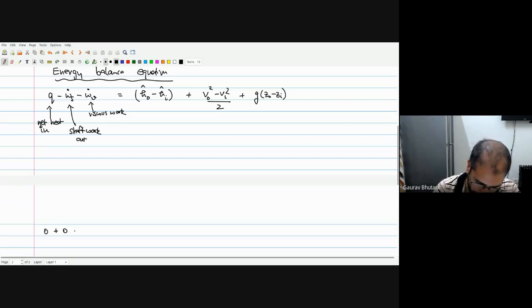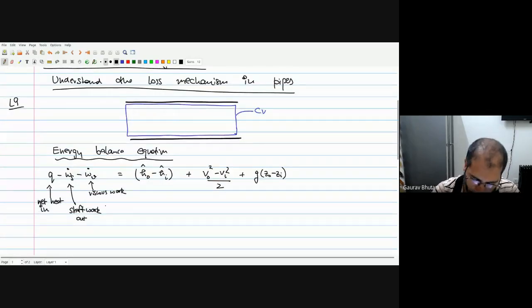Since we're talking about the control volume, we'll be interested in the work done because of viscosity at the boundaries, as we discussed in lecture number 9, that the viscous work because of the forces inside the control volume is not of interest. It's only on the boundaries. So on the boundaries, we do have a wall shear stress.